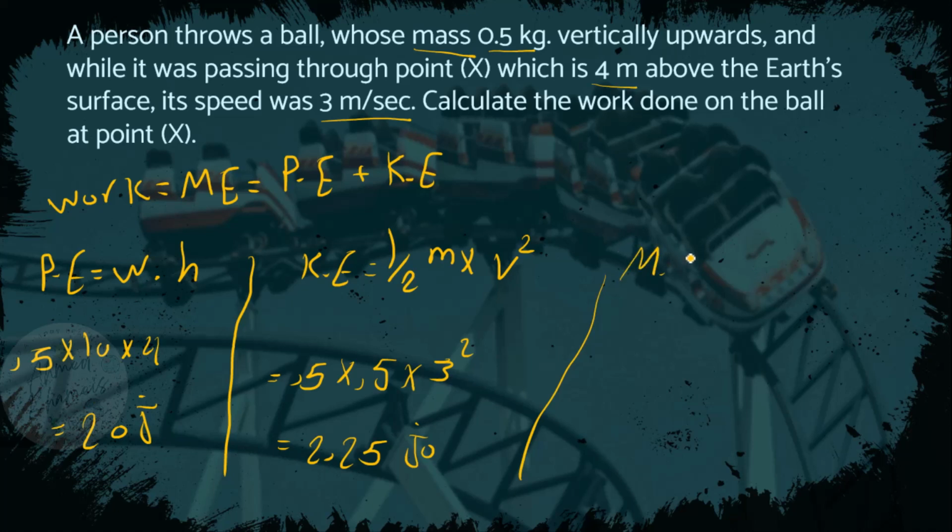So mechanical energy equals potential energy plus kinetic energy, equals 20 joules plus 2.25 joules, equals 22.25 joules.